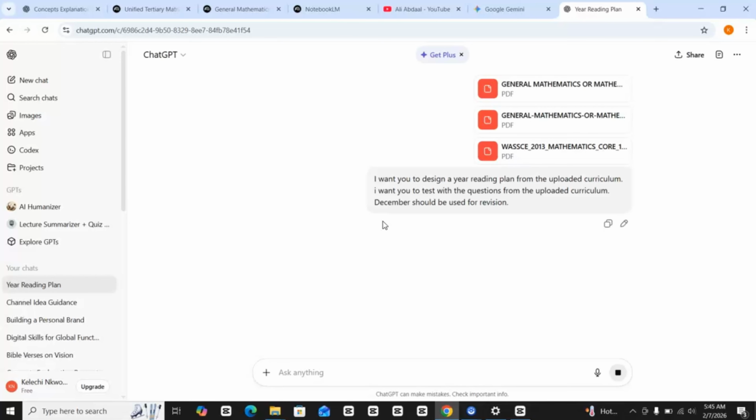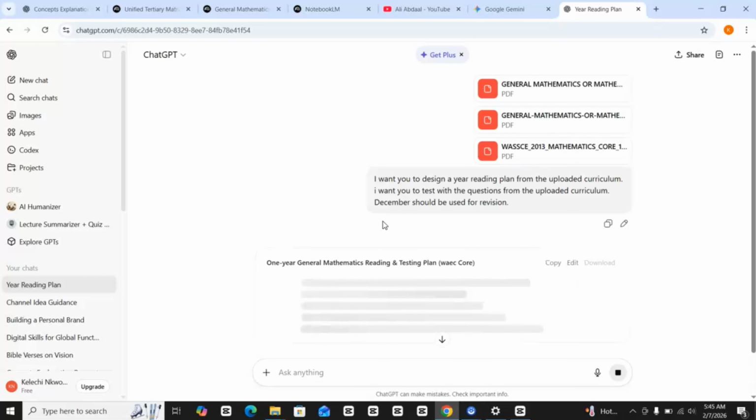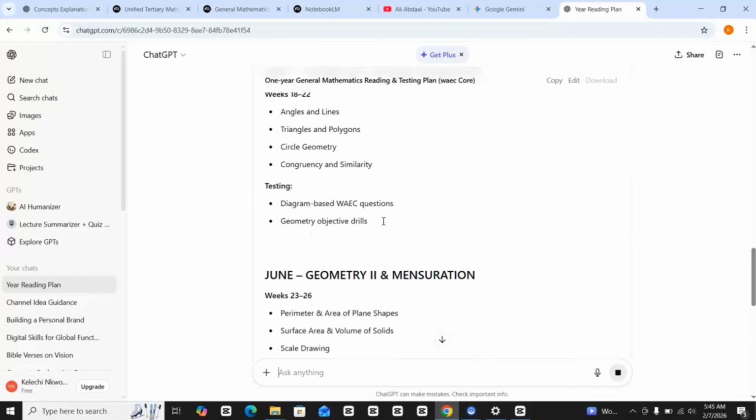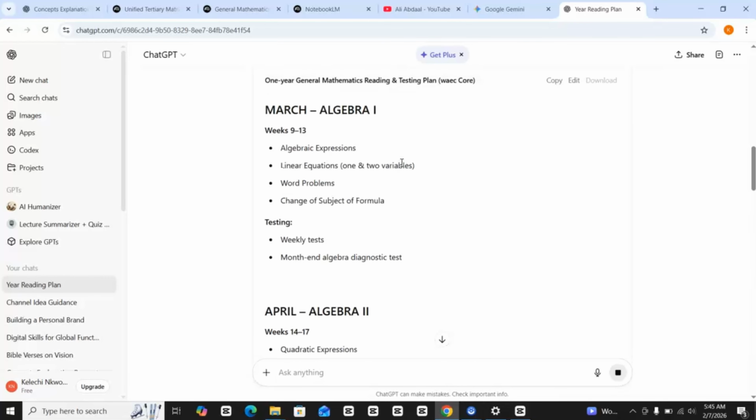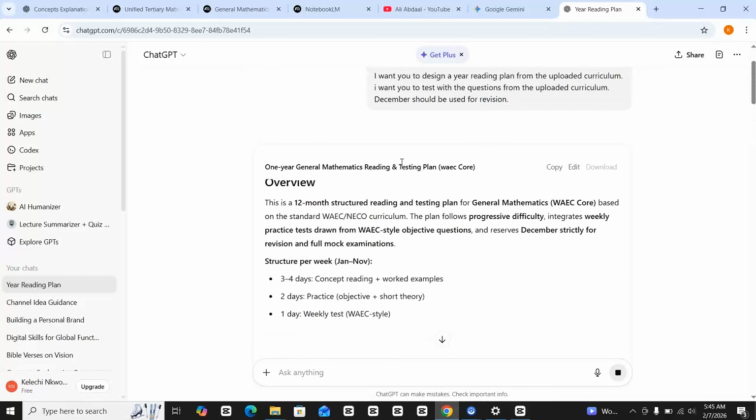So I remember I always say something. It's not really about your ChatGPT only or your Google Notebook LM. It's both. You combine both resources. Okay, and then you do that. So this is what it is giving you for 1 year.